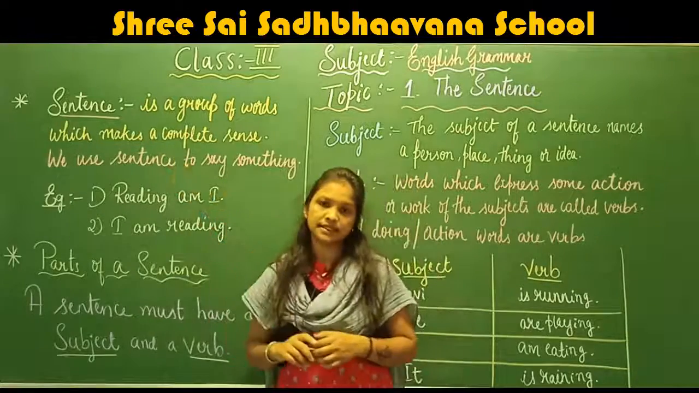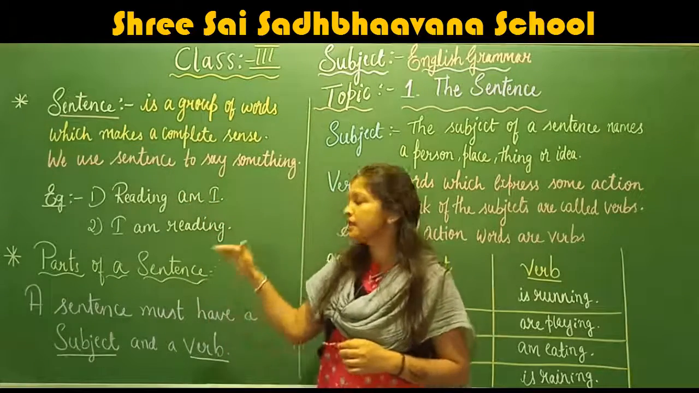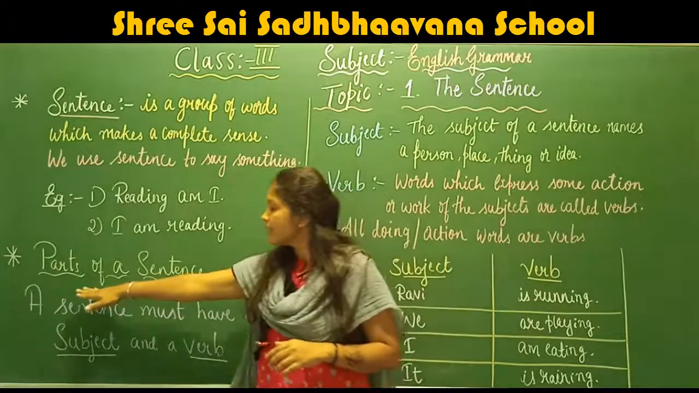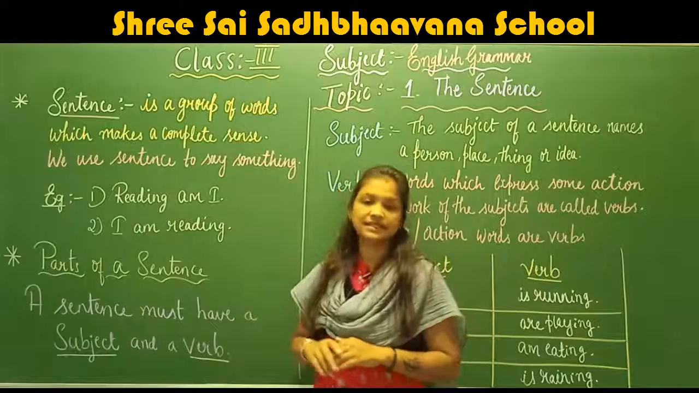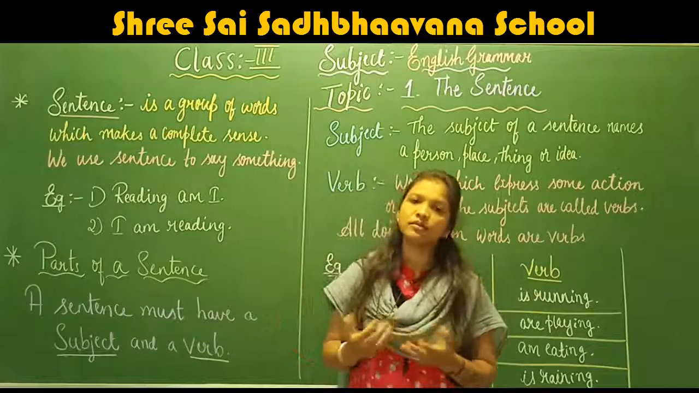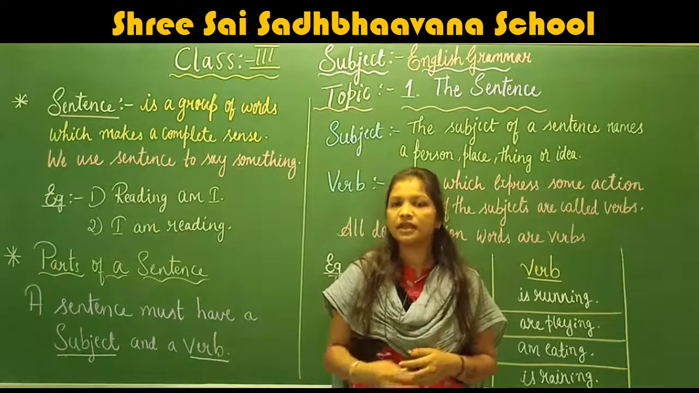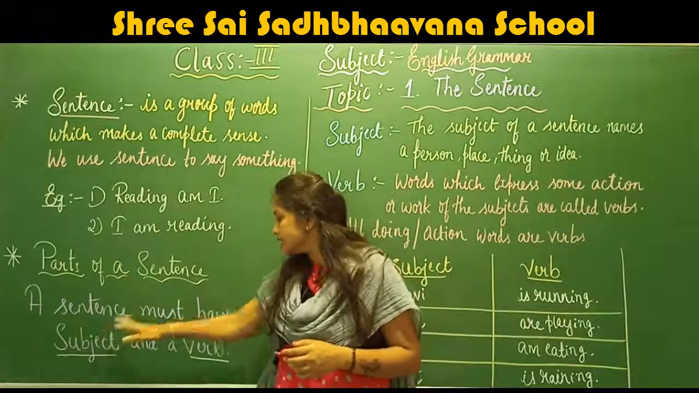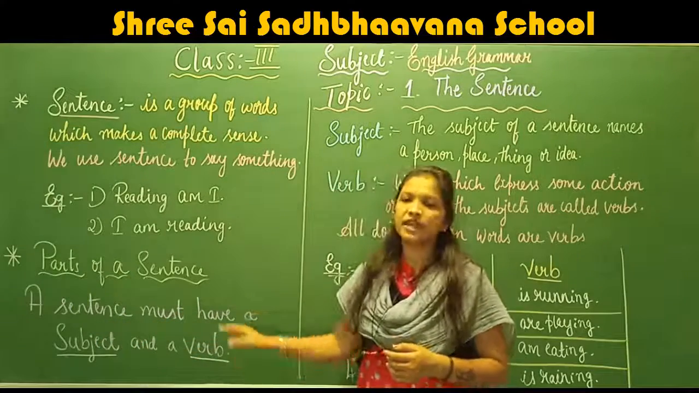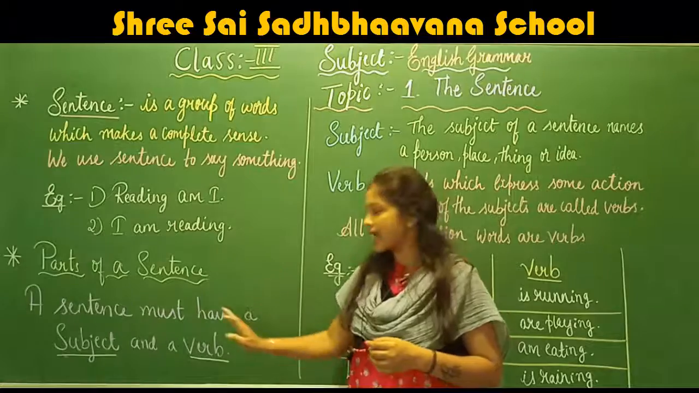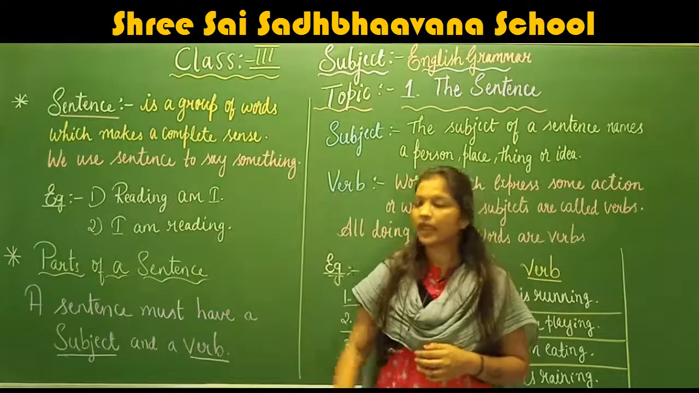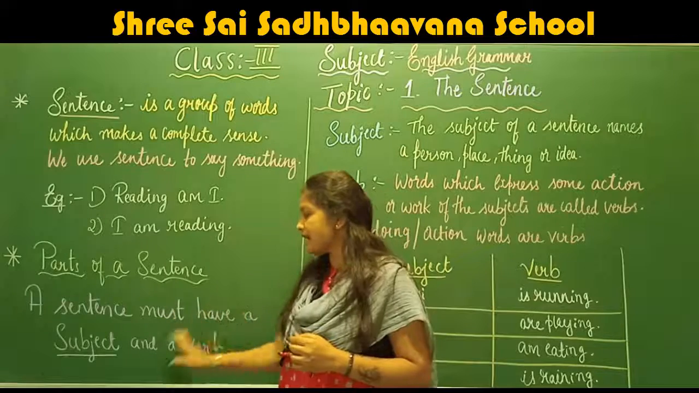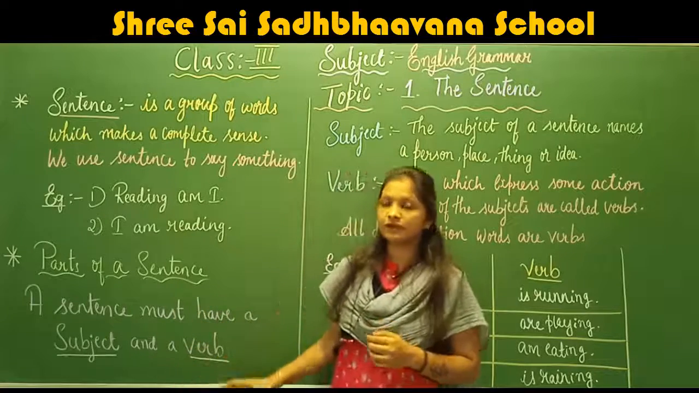Okay, and in a sentence we have parts of a sentence. Okay, parts of a sentence. Now what do you mean by parts of a sentence? Here, parts of a sentence means a sentence must have, it is compulsory, a subject and a verb in it. Okay, a sentence must have a subject and a verb.